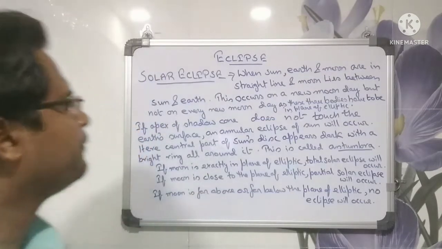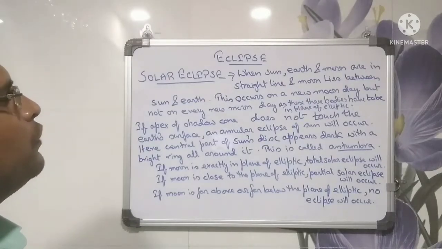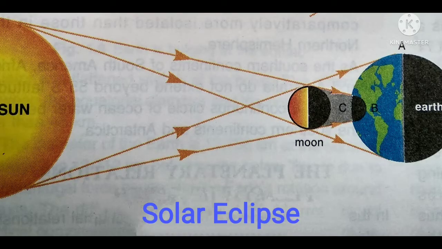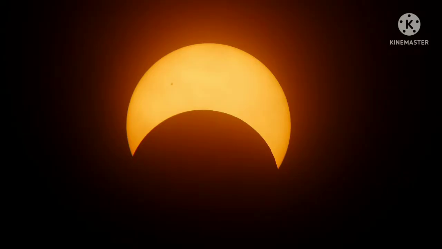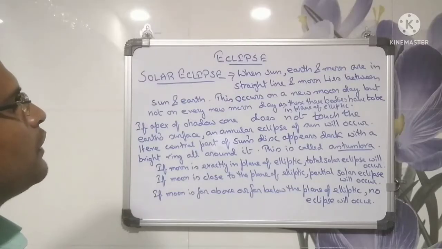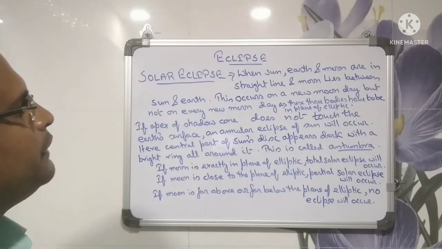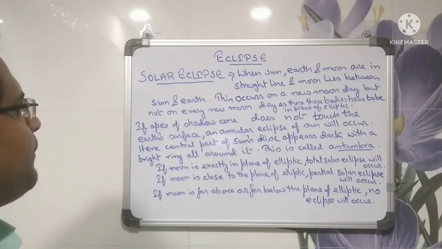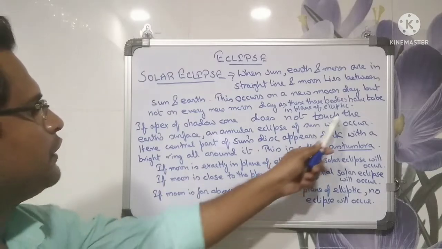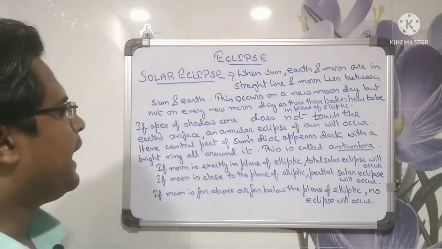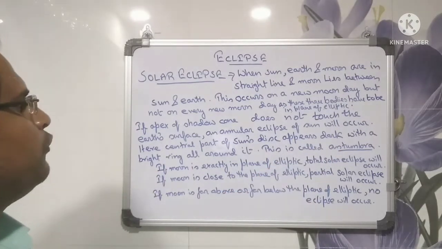Solar eclipse. When the sun, earth and moon are in a straight line and the moon lies between the sun and earth, a solar eclipse occurs. This occurs on a new moon day, but not on every new moon day, as these three bodies have to be in the plane of the ecliptic. If the apex of the shadow cone does not touch the earth's surface, an annular eclipse of the sun will occur.